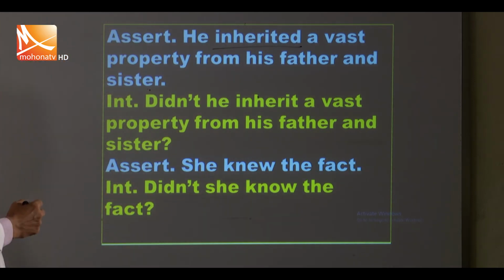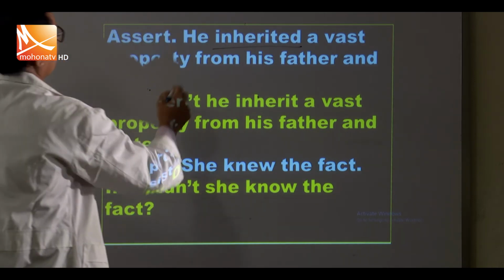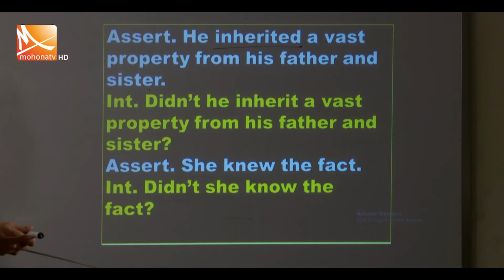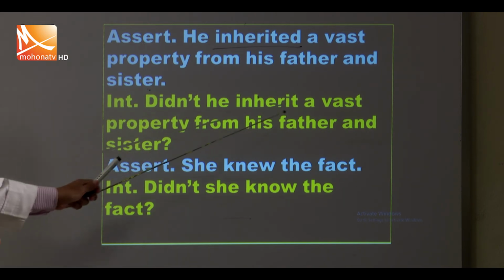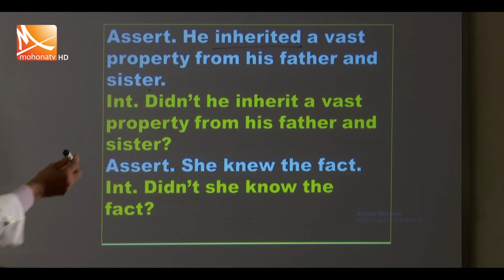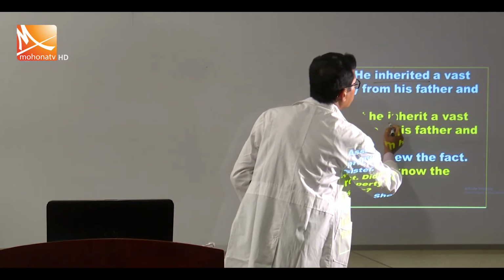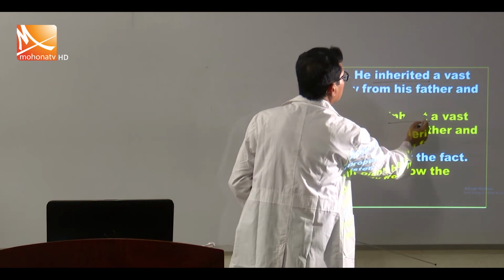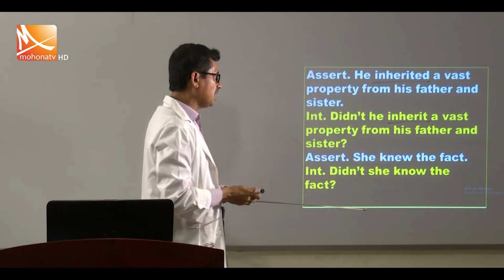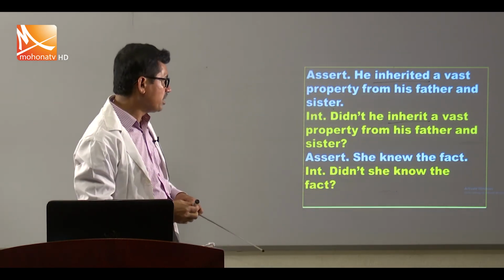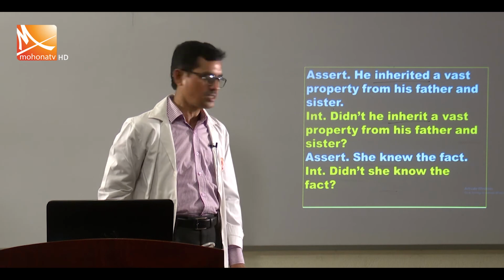So we use did plus not to keep the meaning the same. The contracted form of not is n't, so we use didn't. Didn't he inherit? Did plus V1, the base form of the verb. So we use inherit. Didn't he inherit vast property from his father and sister?